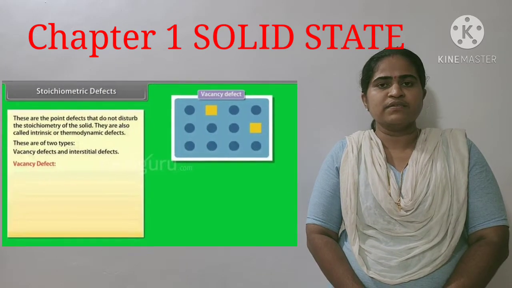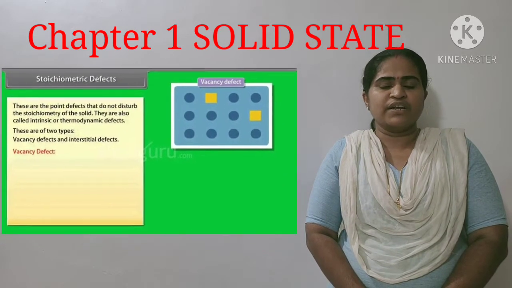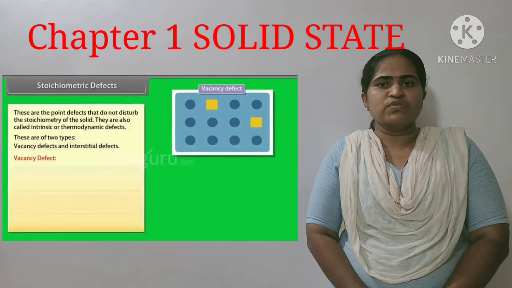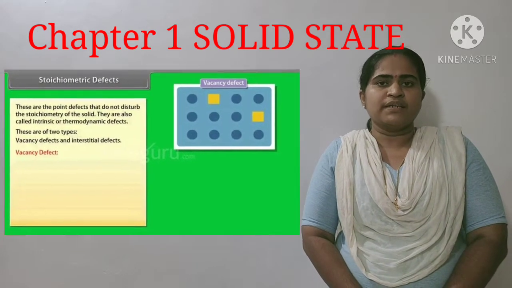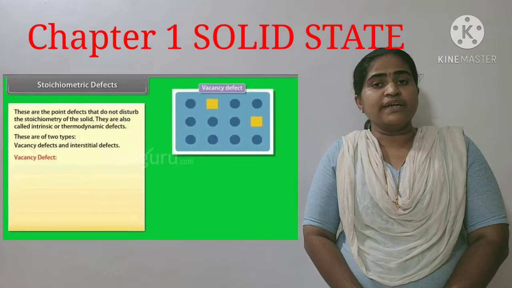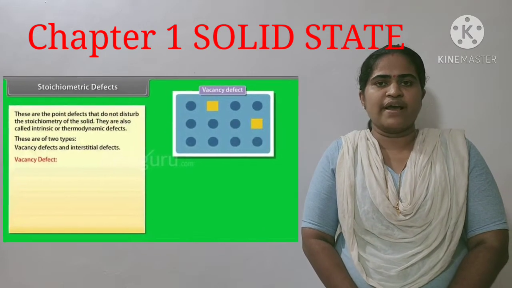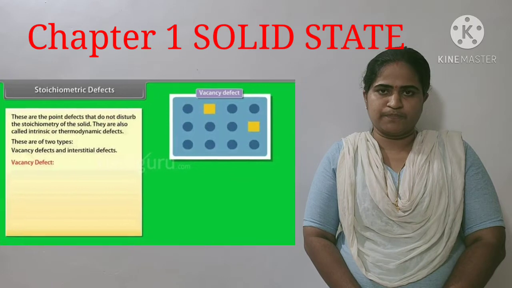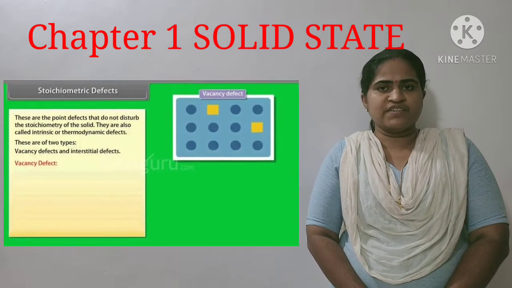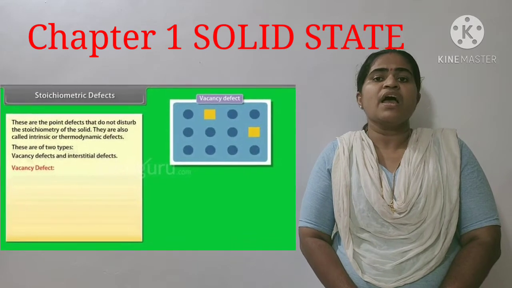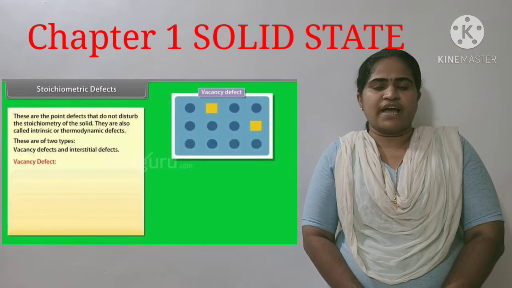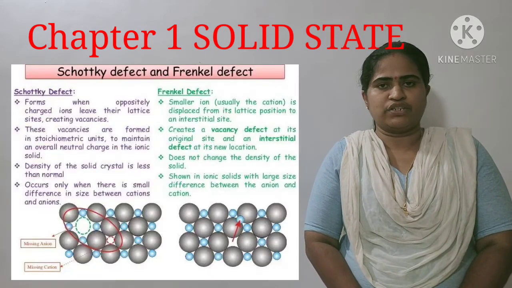Stoichiometry means, for example, in NaCl, the ratio is 1 sodium for 1 chlorine, 1:1. That is stoichiometry. The defect that does not affect the stoichiometry is known as stoichiometric defect. We can study two types of stoichiometric defect, that is Schottky defect and Frenkel defect.